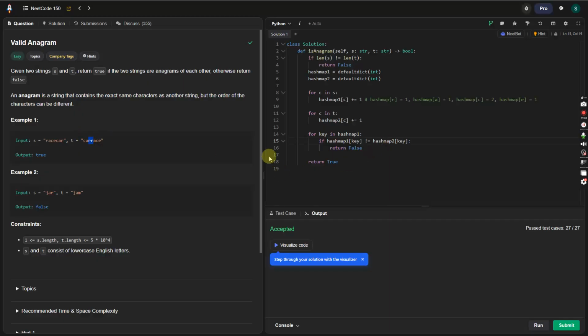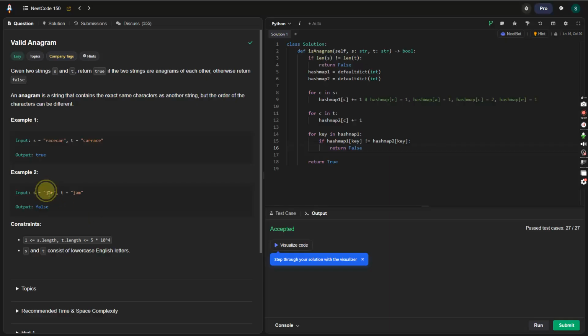But since they do equal, go to the next key, which is a. If hash map 1 a does not equal hash map 2 a, then return false. So let's check. There are 2 occurrences of a in both. So if we don't return false, we go to the next character. So we do it for c, and so on. And we then check every case.